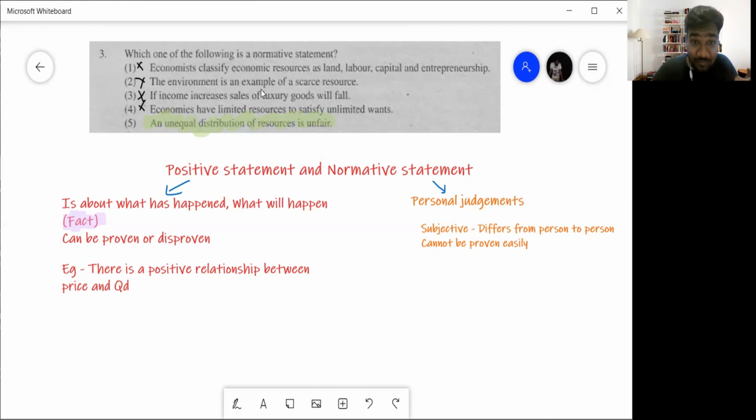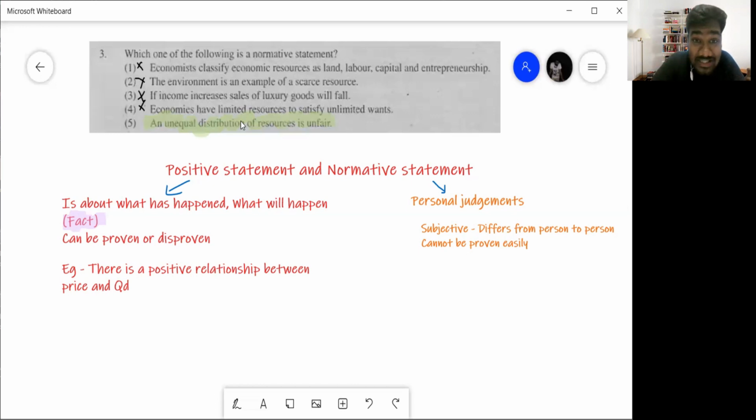If income increases, sale of luxury goods will fall. Now that is actually false, right? If income increases, the sale of luxury goods will actually increase, right? But still, it can be proven or disproven. So given that it can be proven or disproven, it will become a positive statement. And then economies have limited resources to satisfy unmet wants. Again, it's a fact.